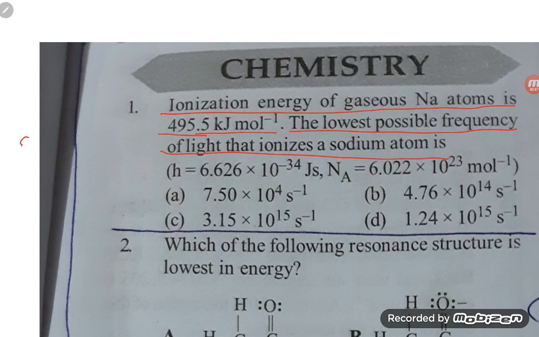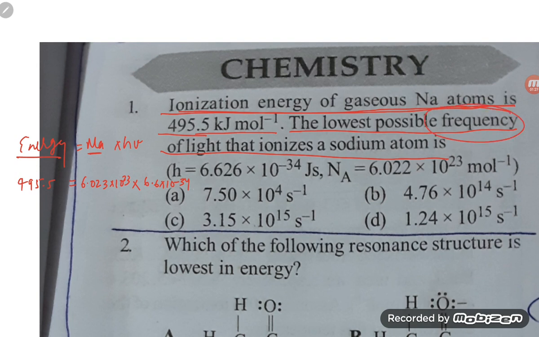The energy to ionize the sodium atom is N_A times hν. The ionization energy is already given, 495.5, and N_A is the Avogadro number, 6.023 × 10^23. The Planck constant h is 6.6 × 10^-34.